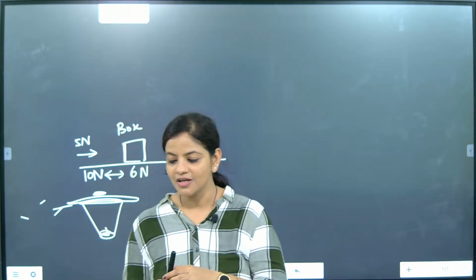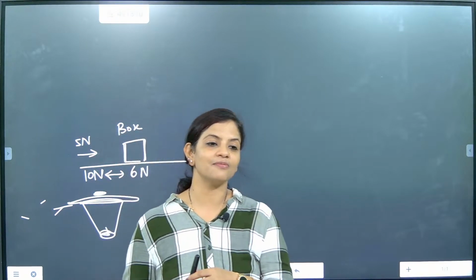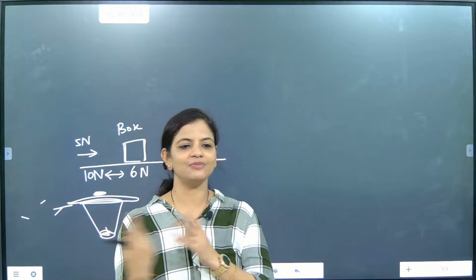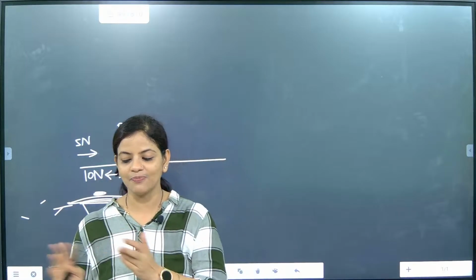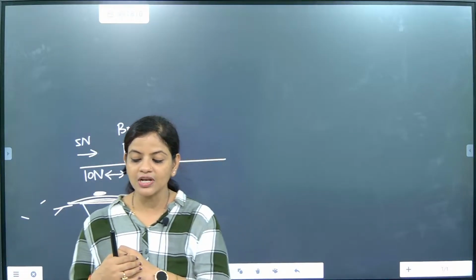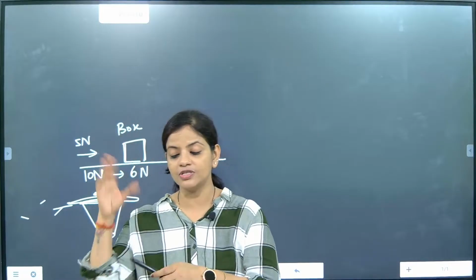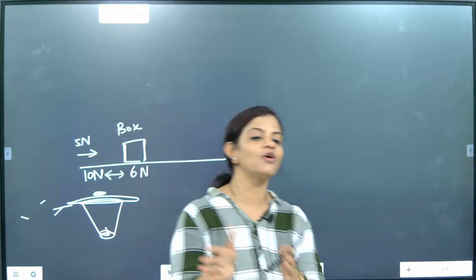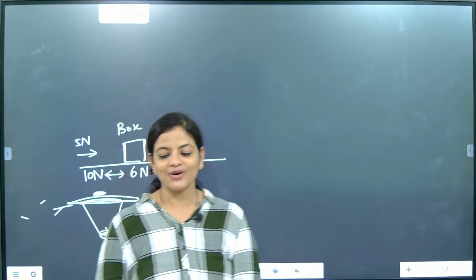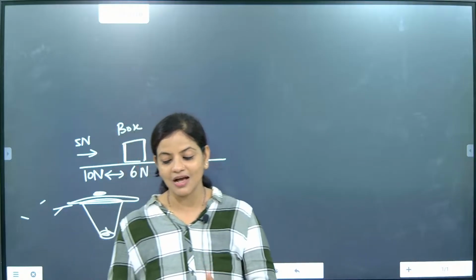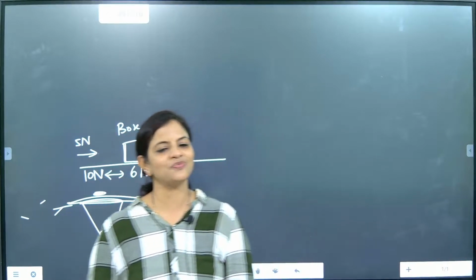Can you answer, beta? Because when the bus will stop, the bag will fall. Correct? When the bus will start, the bag will go backward, forward backward, forward backward, the box will keep on moving. Yes, beta, that is absolutely correct. Inertia of motion, inertia of rest. When you stop the vehicle, the bag will try to go forward. When you start the vehicle, the bag will go backward. So always the motion of the bus will disturb the rest position of the bag. Correct? You have experienced this or not?